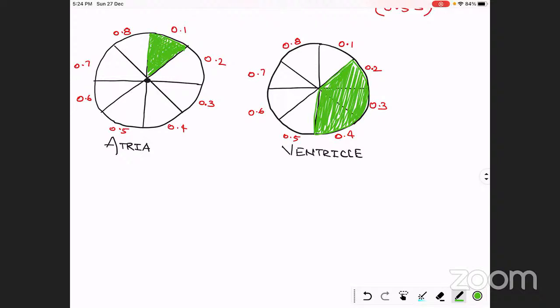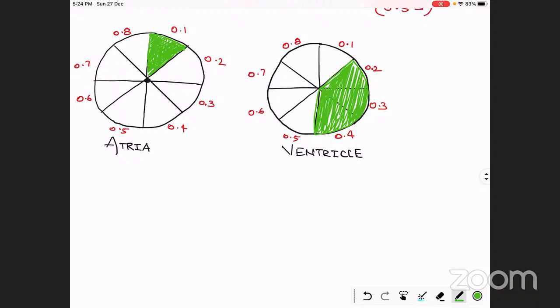So there is a delay of 1 by 10 second between the atrial systole and the ventricular systole because when the action potential is initiated from the SA node, it first spreads in the atria. It is delayed in reaching the ventricles because it has to travel more: from the SA node through the internodal pathway, then the AV node, then the bundle of His, then the Purkinje fibers.